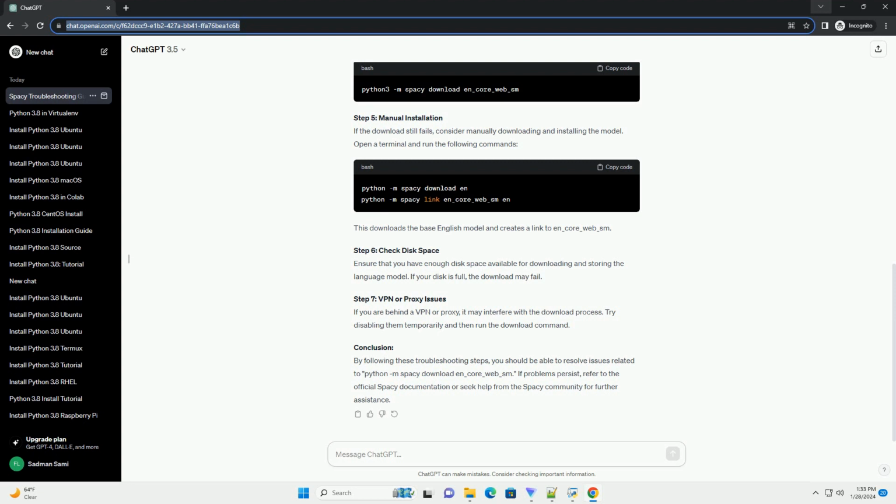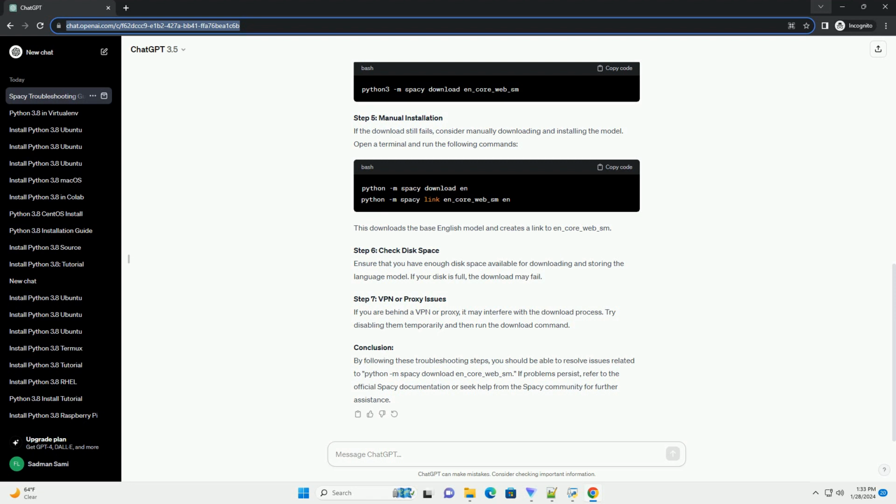Check your spaCy version using. Ensure you are using a version that is compatible with the en_core_web_sm model. If not, upgrade or downgrade spaCy accordingly. Try downloading the model using the following command. If it fails, consider using the alternative approach below. Manually download the model and install it from the downloaded file.